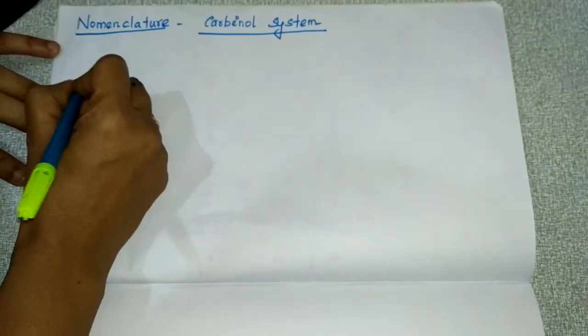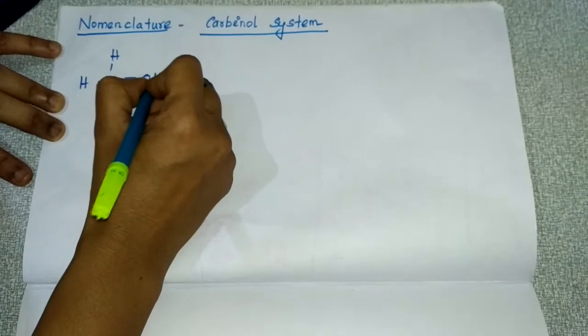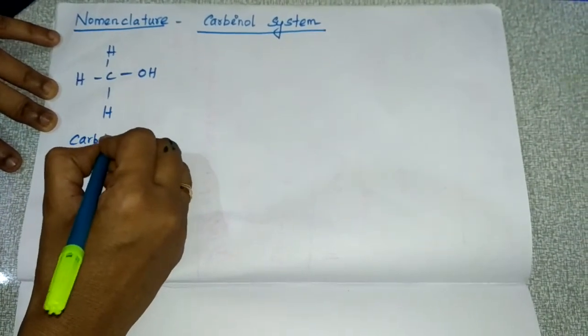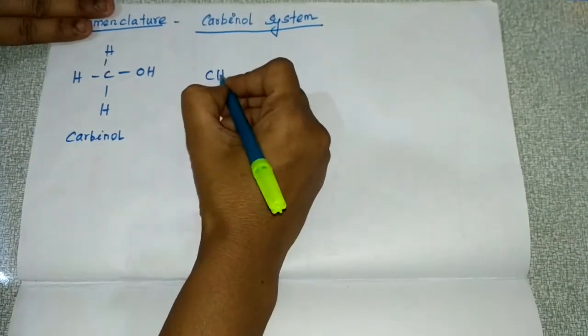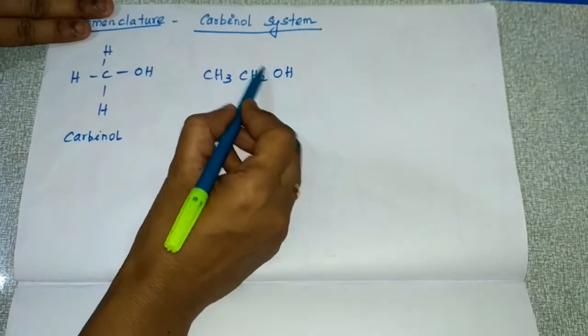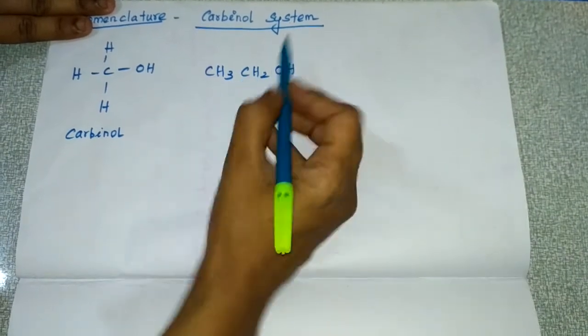So if I'm writing methyl alcohol, to this methyl alcohol you should give the name carbinol. And if you're writing CH3CH2OH, here the alkyl group ethyl is present.